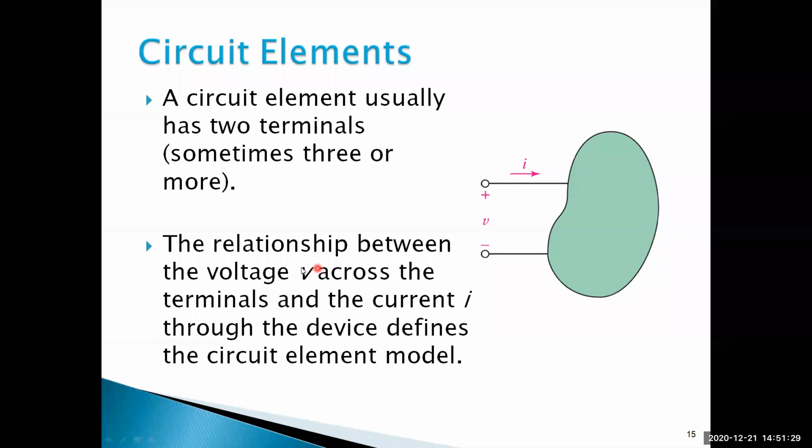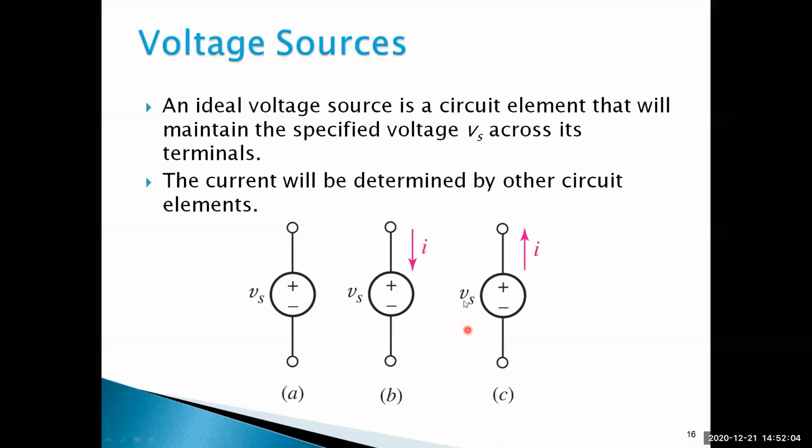The relationship between the voltage across the terminals and the current through the device defines the circuit element model. So based on that relation between voltage and current, we have to explain the concept of circuits. The relationship between the voltage V across the terminals and current I through the device defines the circuit element model. So V and I. Consuming the power is absorbing the energy. So next, voltage sources. We have to indicate voltage sources in this manner.